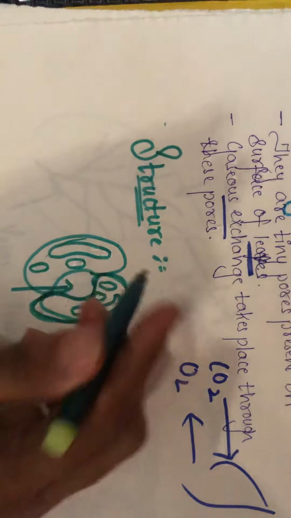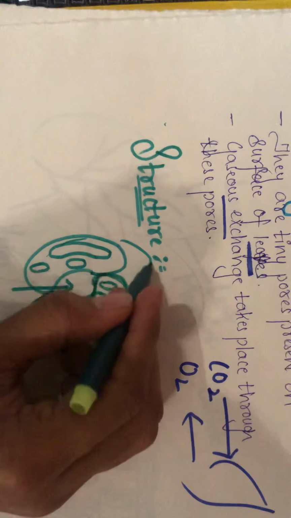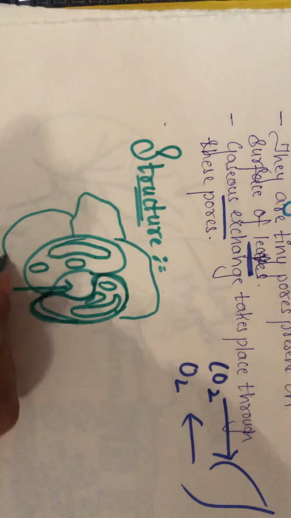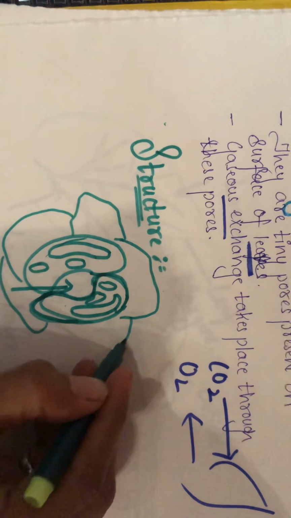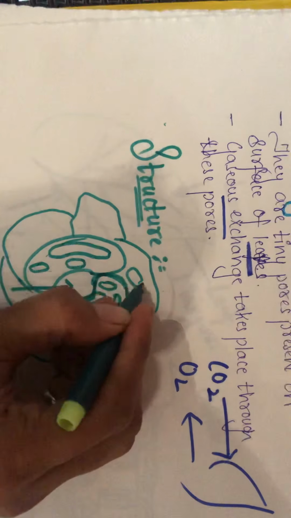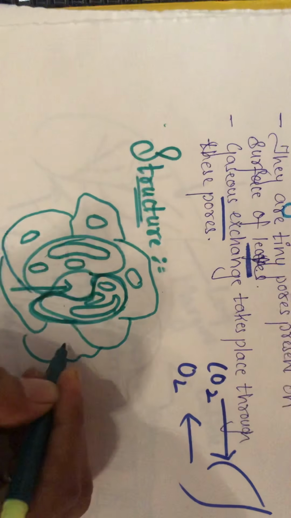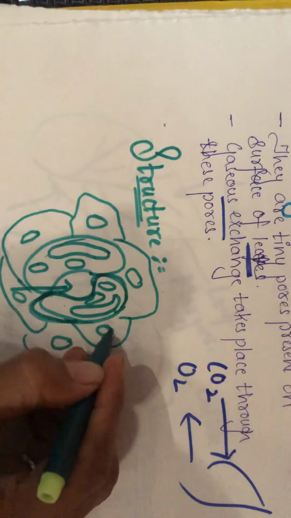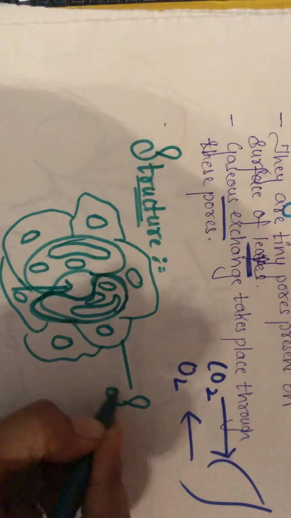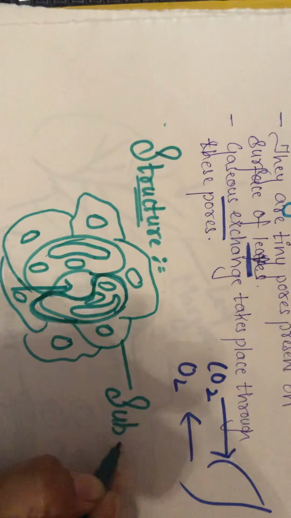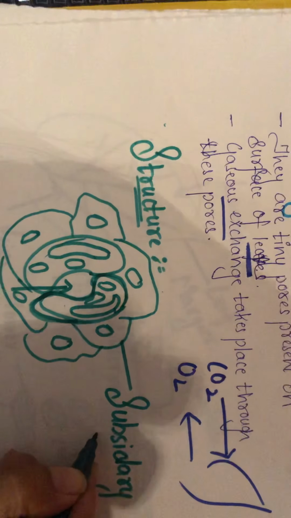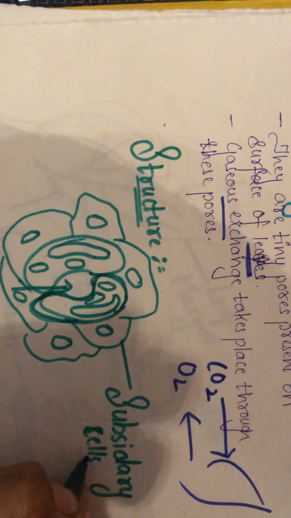Now these cells are in turn surrounded by various other cells which are termed as the subsidiary cells.